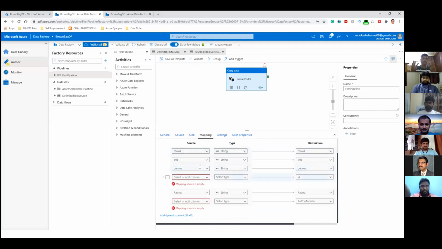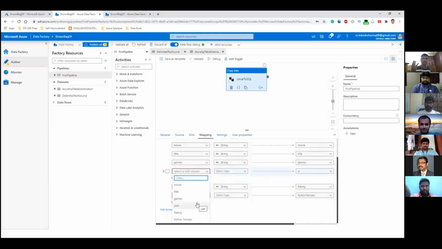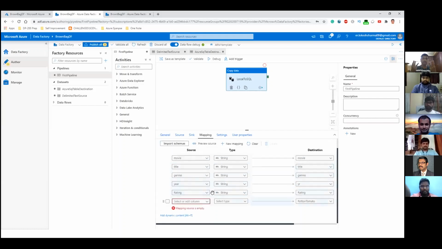And you can see that it has taken the mapping nicely, but for a couple of the columns, it has not taken the mapping because the column names were different. So we can change the column names here. YR is our year column from the source. And I think Rotten Tomato doesn't have a space in the target table, but I think it has a space in the source file. So we will select that.